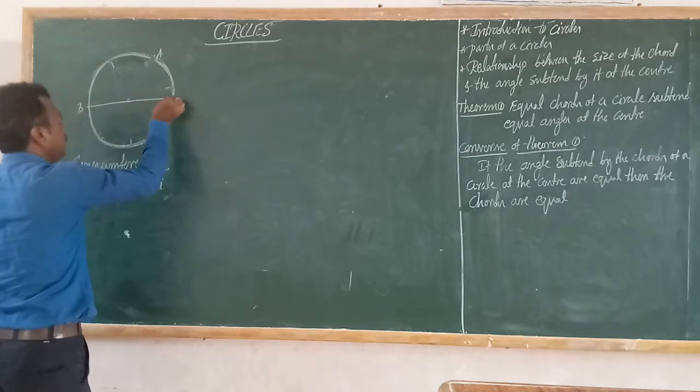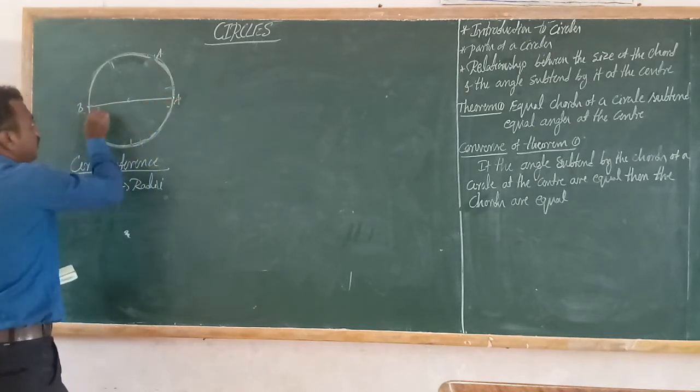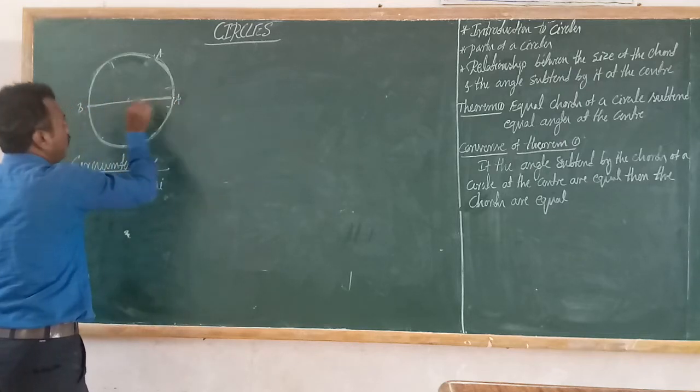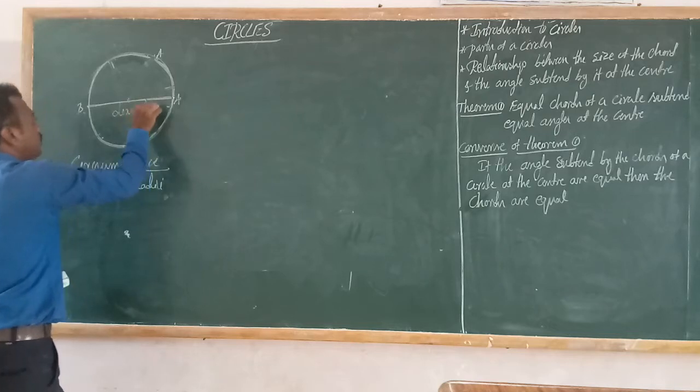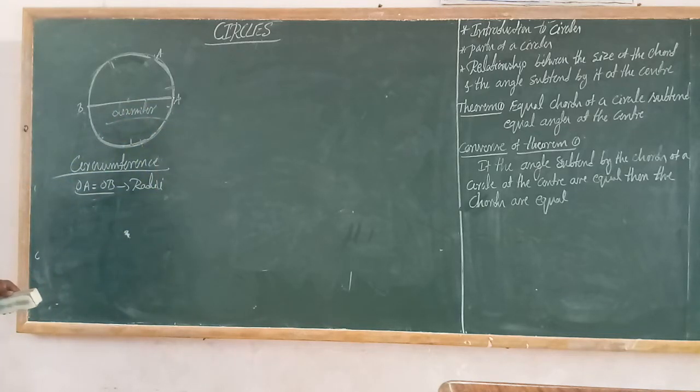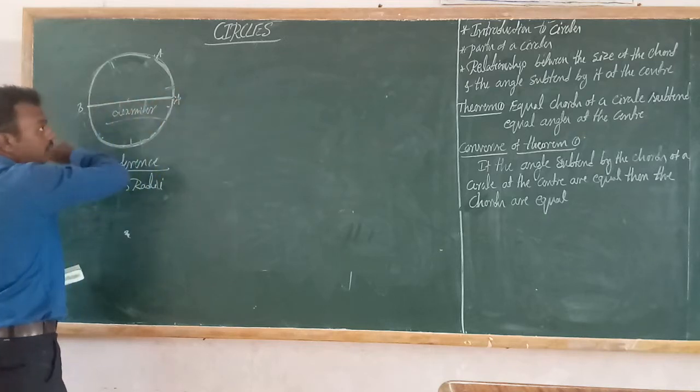So what is this line? This is A and this is B. What is this line segment? We call it the diameter. What do you mean by diameter, students? Diameter means the line joining any two points on the circumference of a circle.